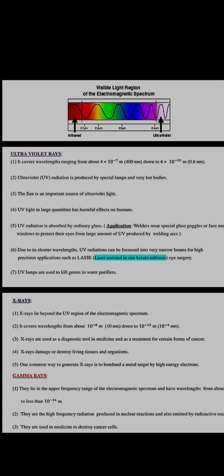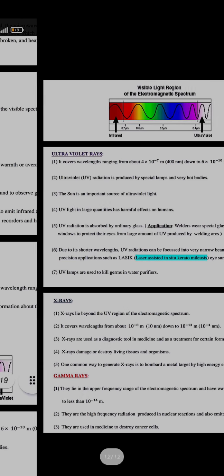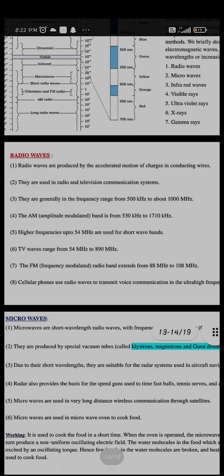And gamma rays have the highest frequency but the lowest wavelength. They are used in medicine to destroy cancer cells. So these are the properties and uses of the different electromagnetic waves.